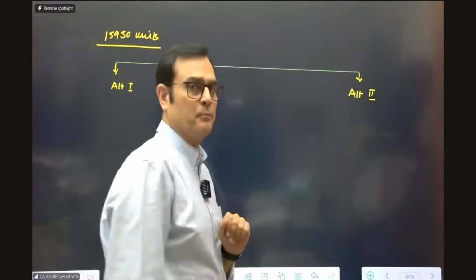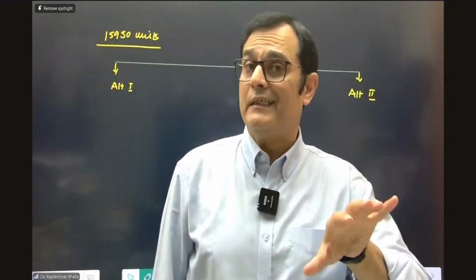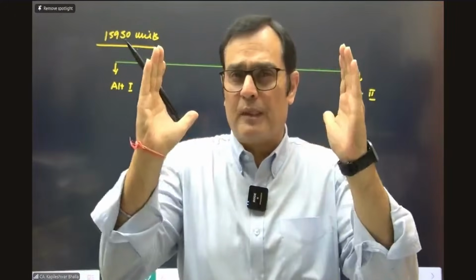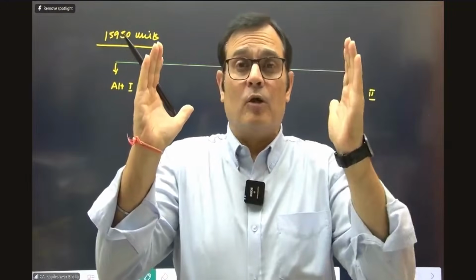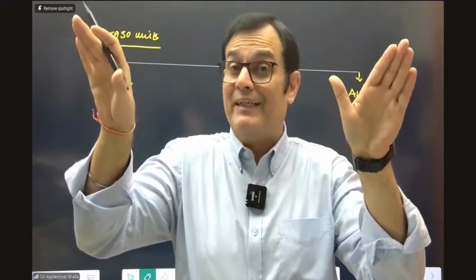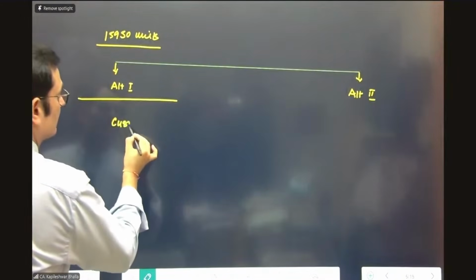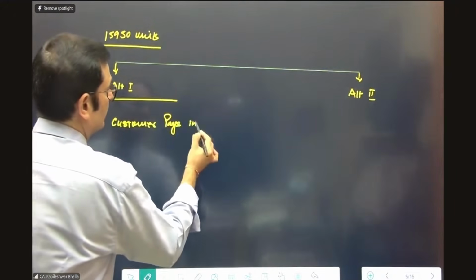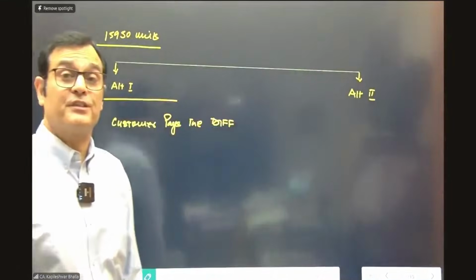The first entry is very simple. You collected 90, you took a revenue to the extent of 79.13, done. But when it comes to this additional 15,950 units, you've got two sets of assumptions at the back of the mind. The customer says, I will pay the balance only. Or the customer says, okay, I'll pay you at the rate of 80, then you can pay me the money back later. So let's say the first alternative is the customer pays the difference at this stage. He says, I am only going to pay you the difference at this stage.